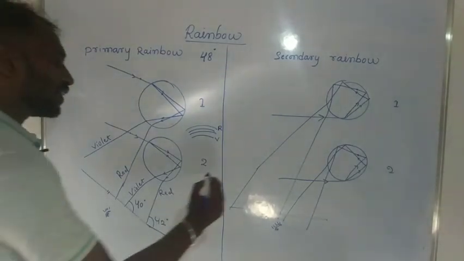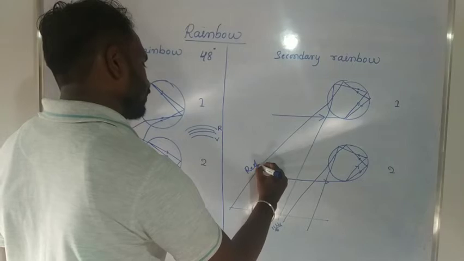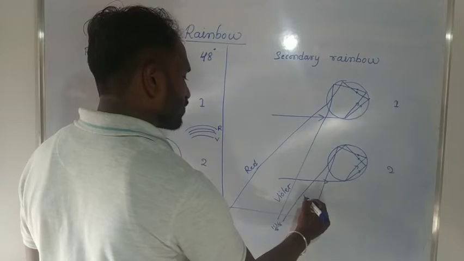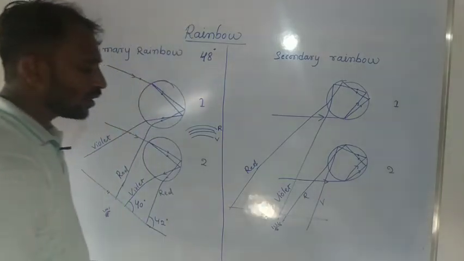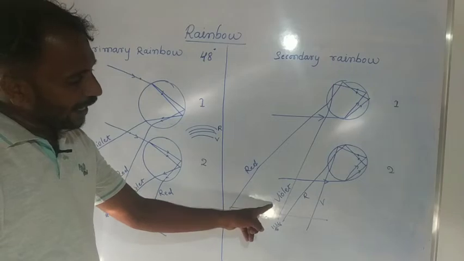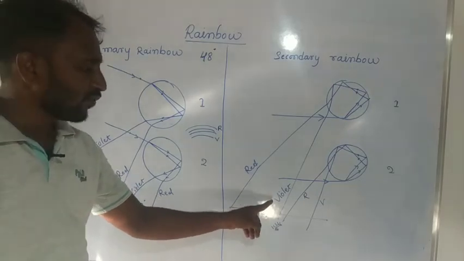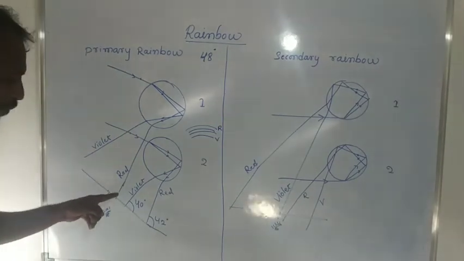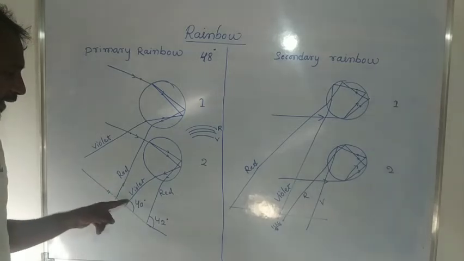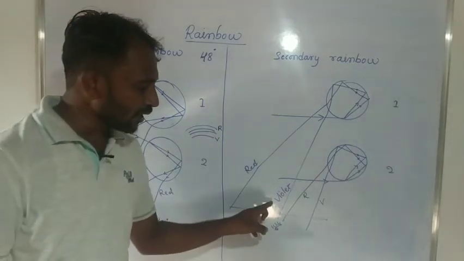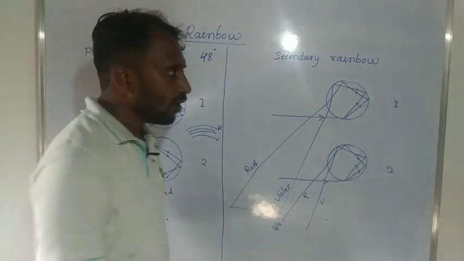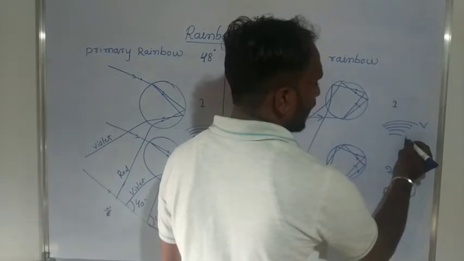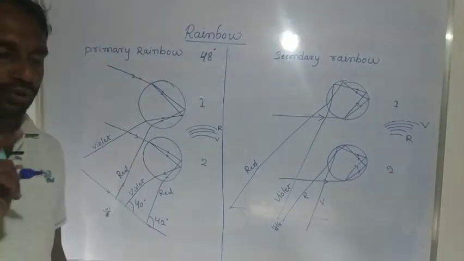Here we consider that this one is a red color and this one is violet, and the same here: this one is red and this one is violet. For this reason, the outer edge of a secondary rainbow has a violet color and the inner edge of a secondary rainbow has a red color. In a primary rainbow, the outer edge is red and the inner edge is violet; in a secondary rainbow, the outer edge is violet and the inner edge is red.